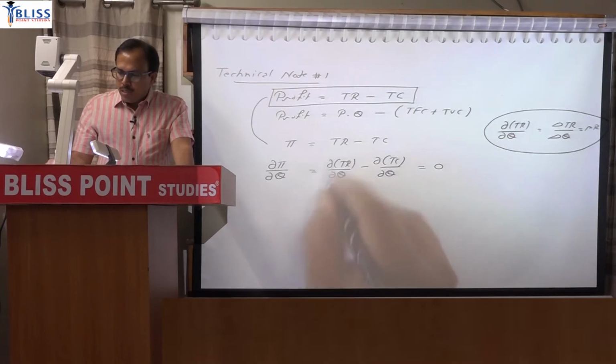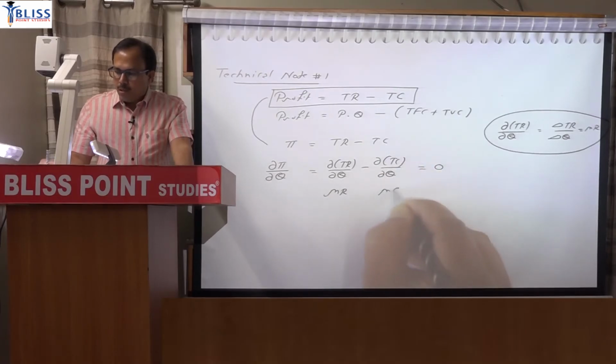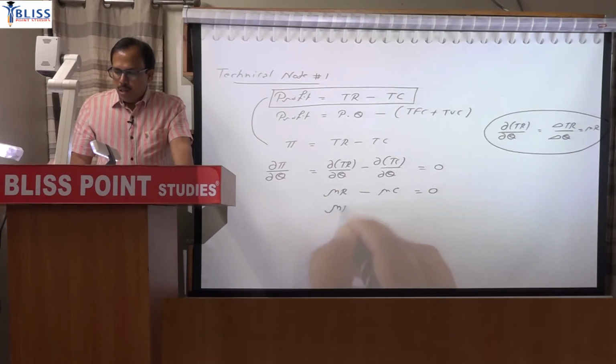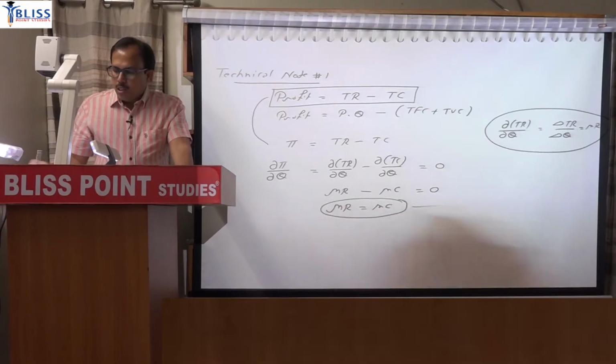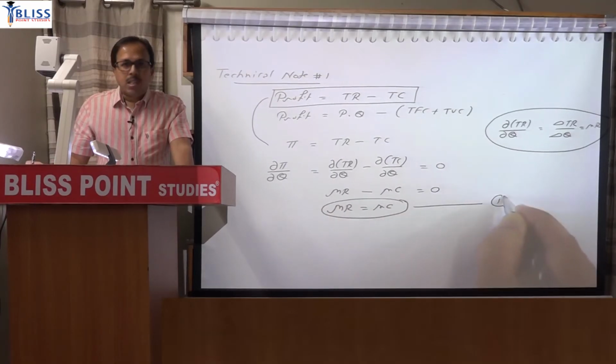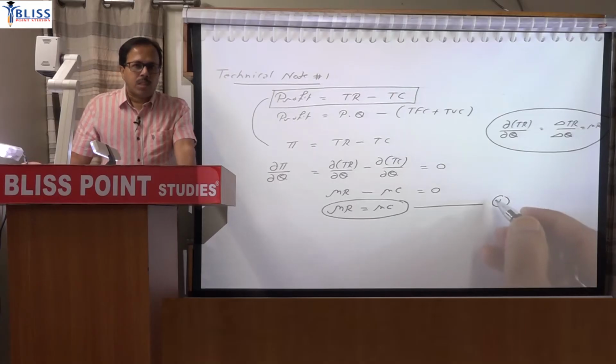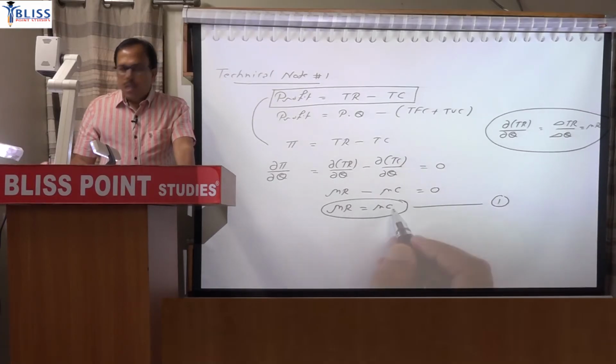So marginal is additional, that is change. This differentiation means marginal revenue, this differentiation means marginal cost. So MR minus MC is equal to 0, which means MR is equal to marginal cost. So this is your first necessary condition for profit maximization, and remember this condition will remain the same in all forms of market structure. So MR must be equal to MC.